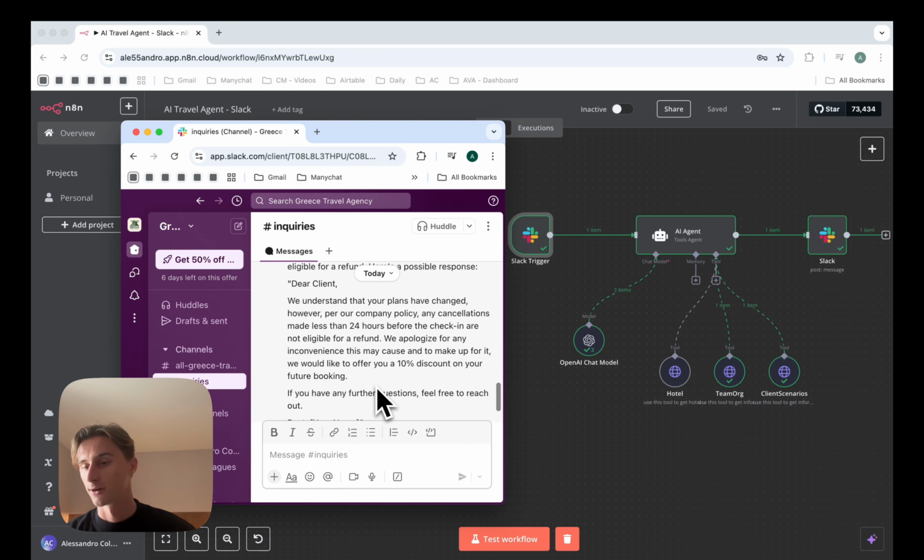So that's why I'm making a tutorial on it, and why you should learn this and you should start selling this to companies or implementing it for yourself.